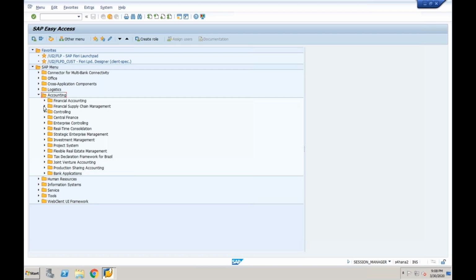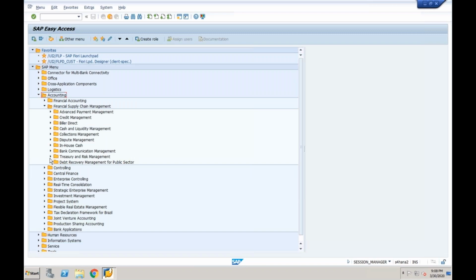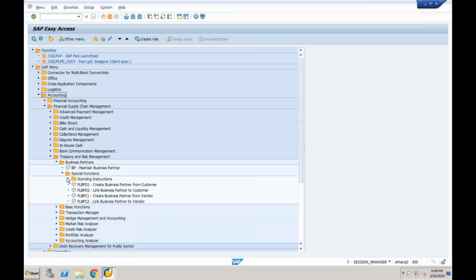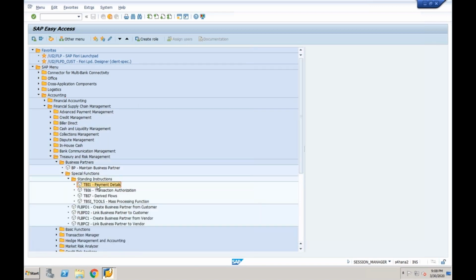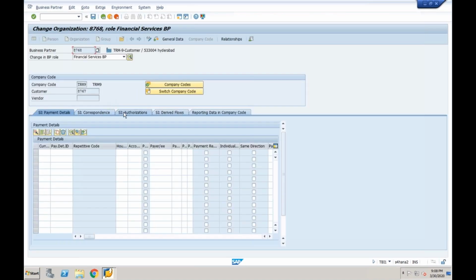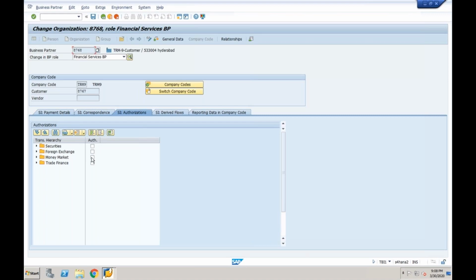To give the authorization, you need to go to financial supply chain management, treasury and risk management, business partners, special functions, standing instructions. Either you can go to payment details or transaction authorization. Any one of these you can use. Take the business partner number and company code, click enter. Then go to authorization. Select the authorization to which you want to give the financial instrument. Sometimes the company will ask you to give the authorization only to the product category. So product category also you can give.